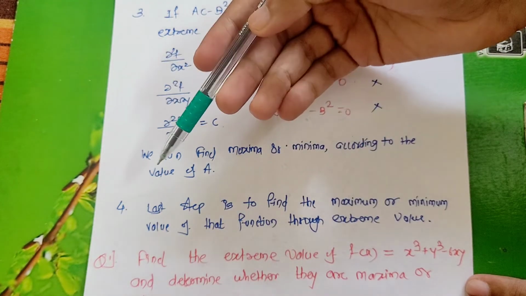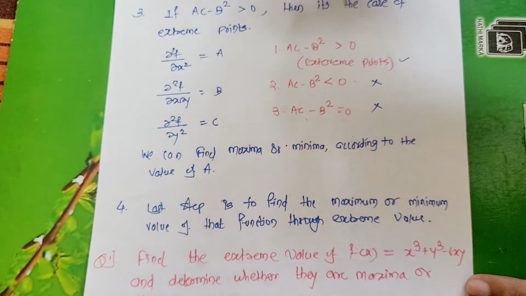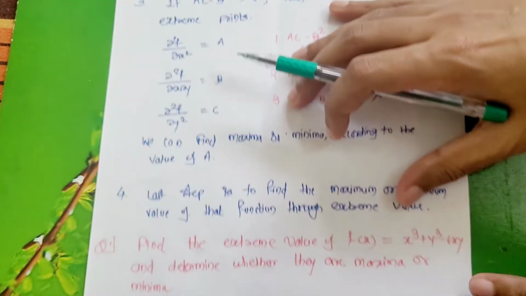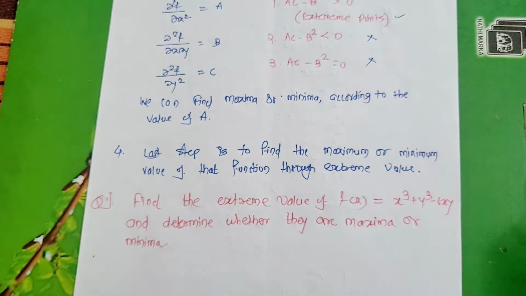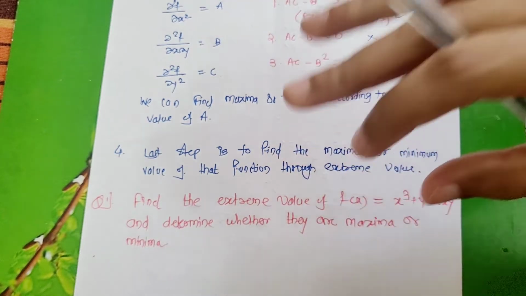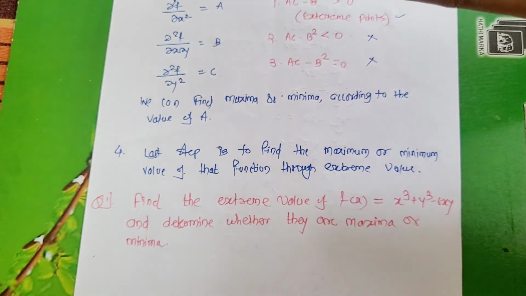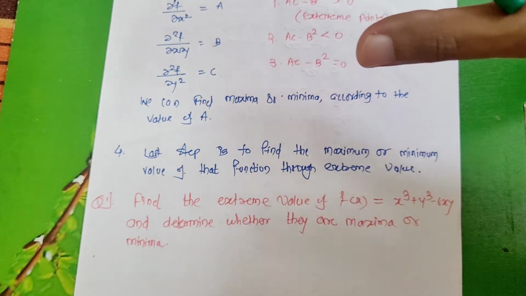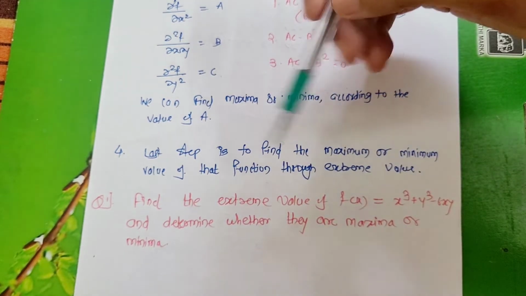So the last stage is nothing but to find maxima or minima through these extreme points. This is the entire step I have dictated with you with a simple example, and it is very important to understand the entire case before going to solve any problem. These are steps number 1, 2, 3, 4. You need to understand these steps first, and with the help of these steps you can easily solve any example. So I have given you an example here.